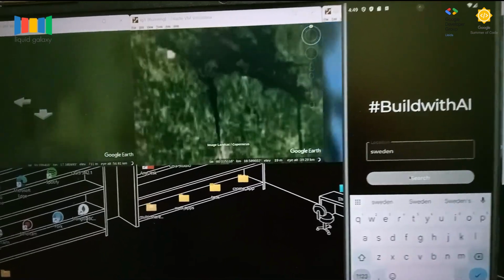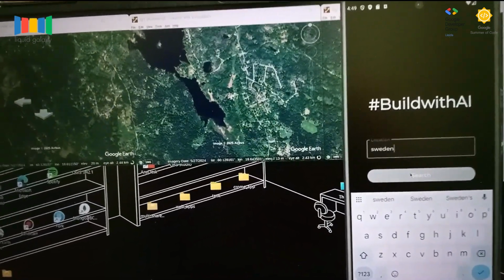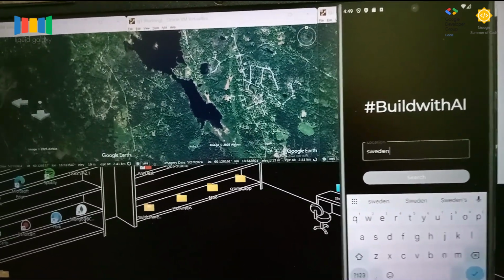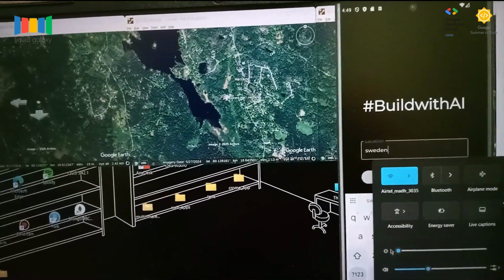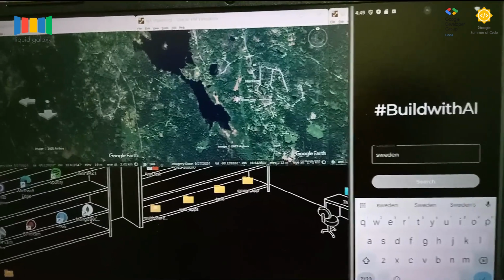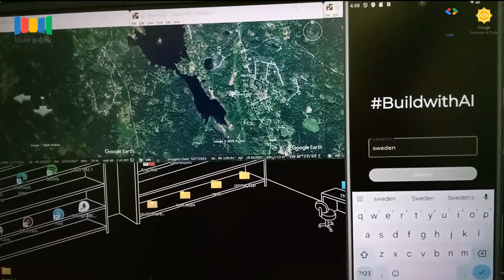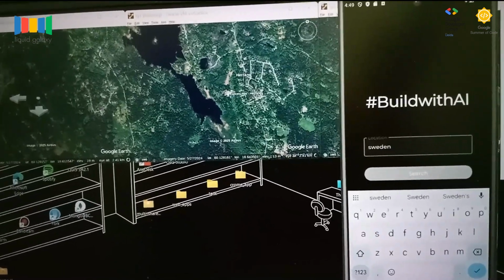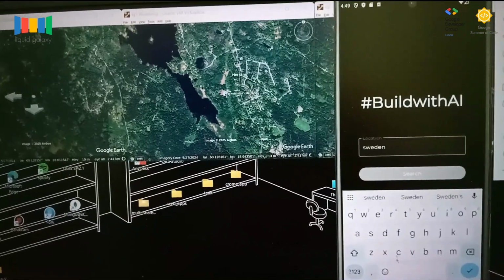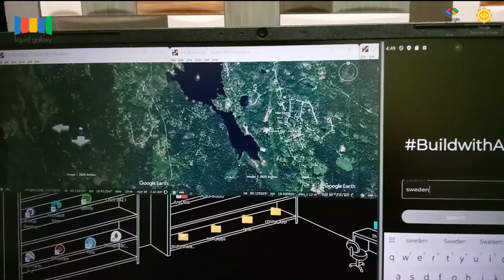Forests, numerous lakes, and coastal islands. It has a progressive social system and a high quality of life. Sweden is the country with the most islands. It has over 267,000 islands. As you can see, when I put in a location, a place, it tells some interesting facts about that place, and the Liquid Galaxy navigates to that location.